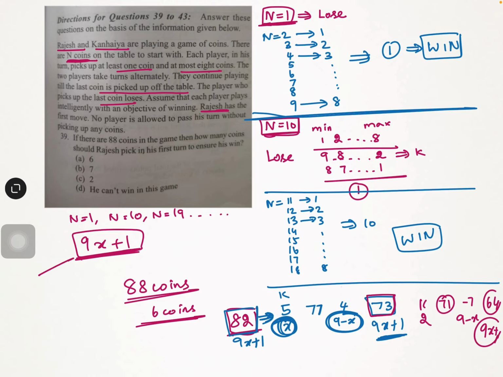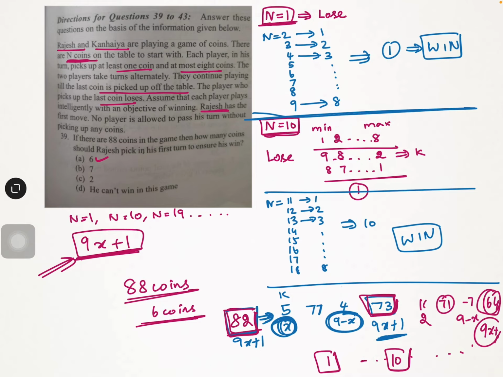The moment I push her into this 9x plus 1 zone, whatever number of coins she keeps on picking up, I will pick up 9 minus x coins, and I will keep her in the 9x plus 1 zone itself. She will initially have 82 coins, then 73 coins, then 64 coins, and so on. Then one time she will have 10 coins, and then finally she will have 1 coin, which means she will be the one picking up the last coin, and then she will lose the game. So what I need to do is pick up 6 coins, so that I can push her into the 9x plus 1 zone.